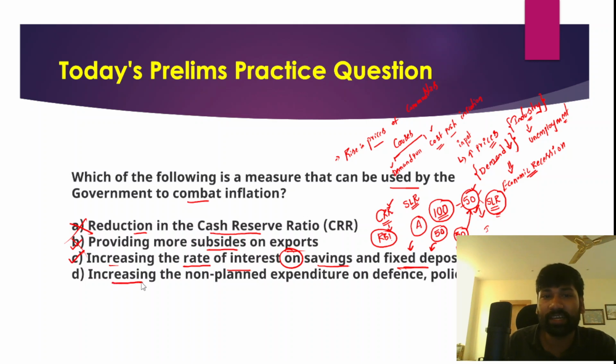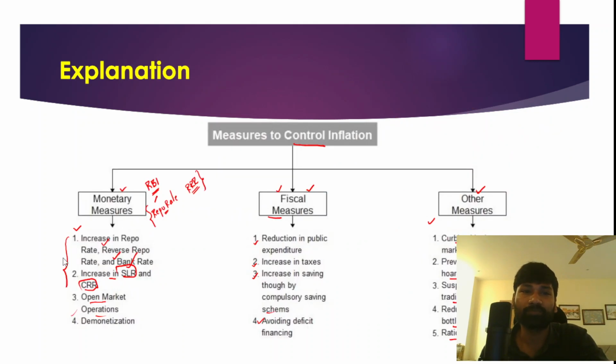But the other option, increasing the non-planned expenditure on defense. So it says that the government is increasing the expenditure on defense and police. Increasing expenditure essentially means that it again increases the money supply and money circulation in the economy. So therefore this is also not the correct answer. Option C is the correct answer for this question, right?